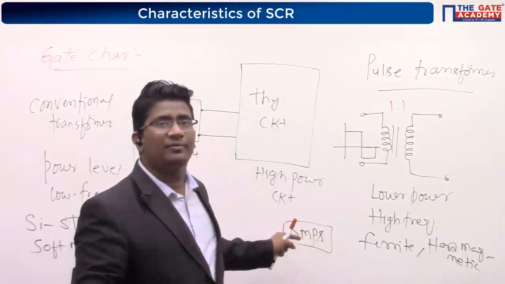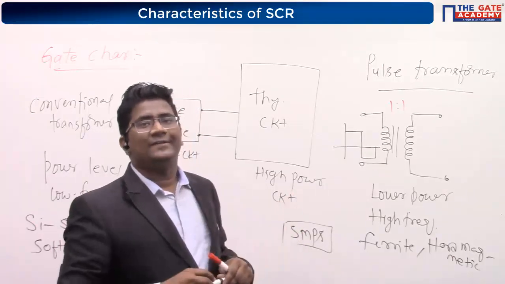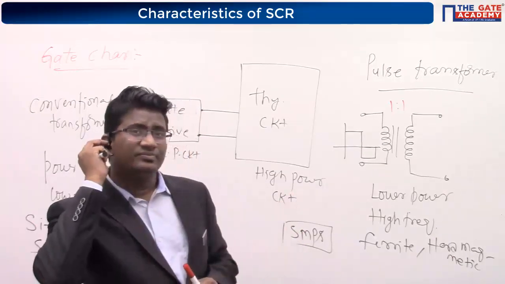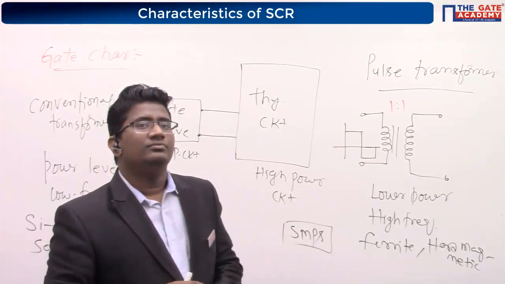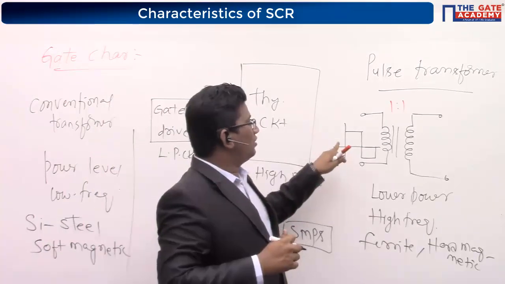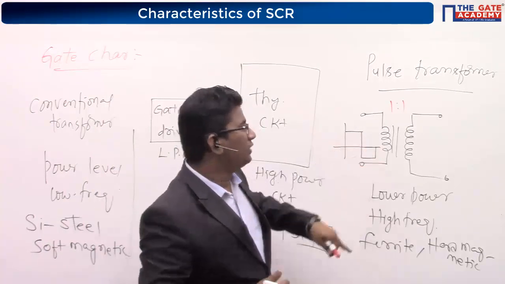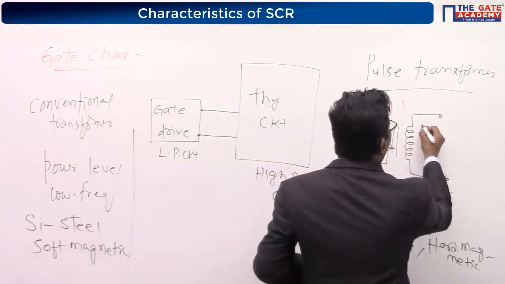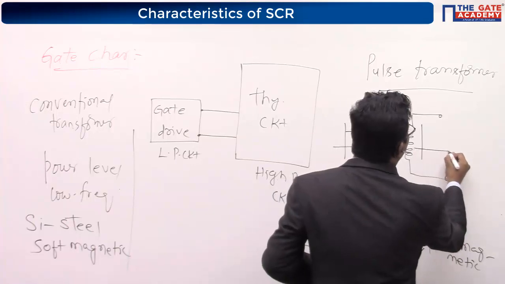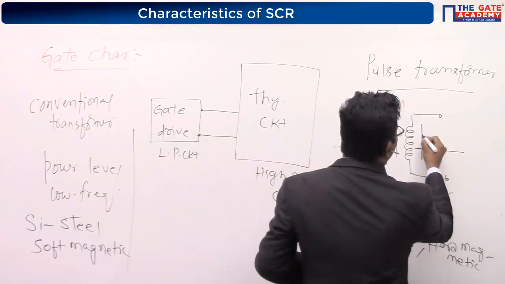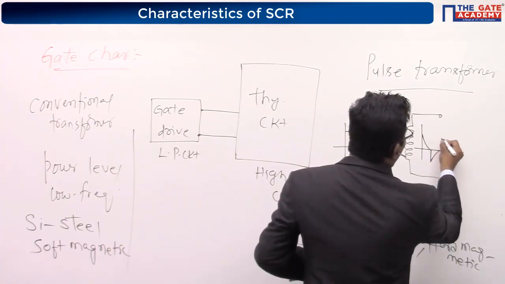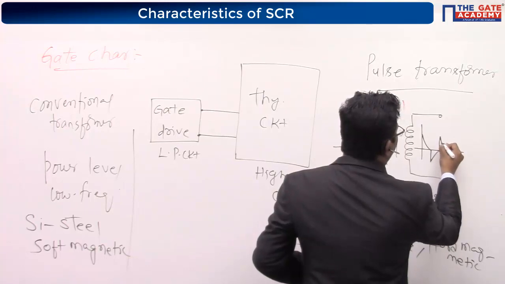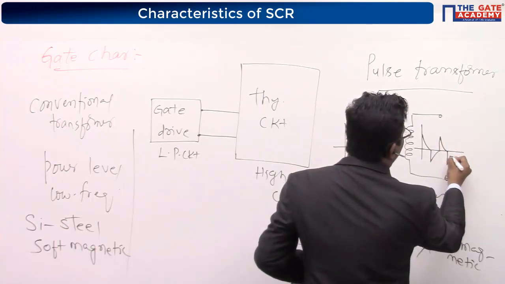SMPS. Are you getting this point? Yes or not? Shall I go ahead? Now, if I give this kind of input here, the pulse transformer will produce pulses like this, a sharp pulse. It will produce sharp pulses.